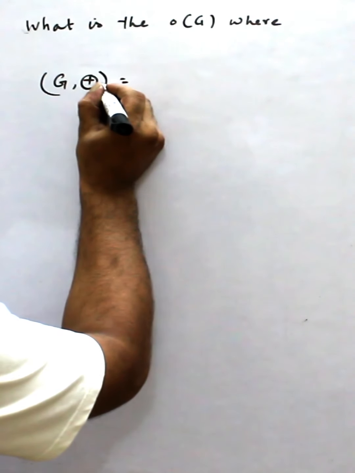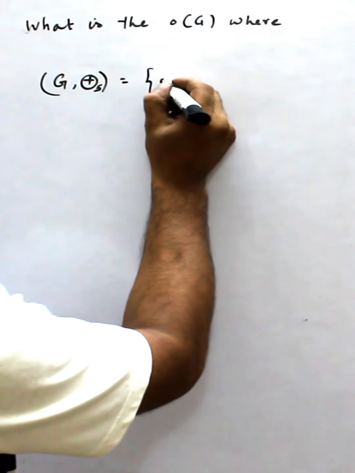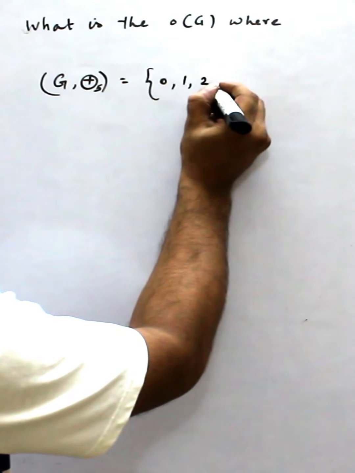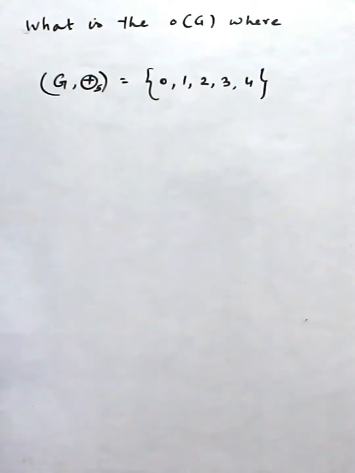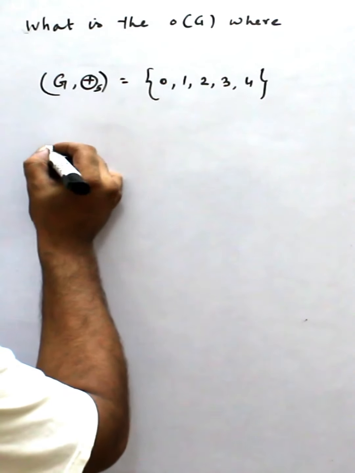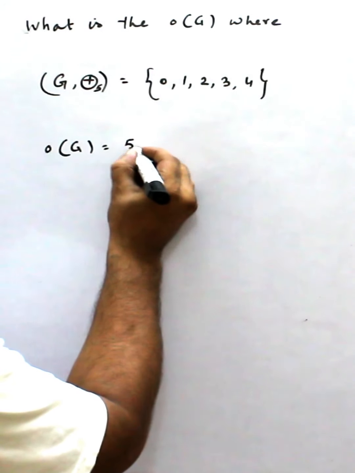I take addition modulo 5. The elements are 0, 1, 2, 3, 4. Now the operation is addition. That means obviously the order of G is 5.